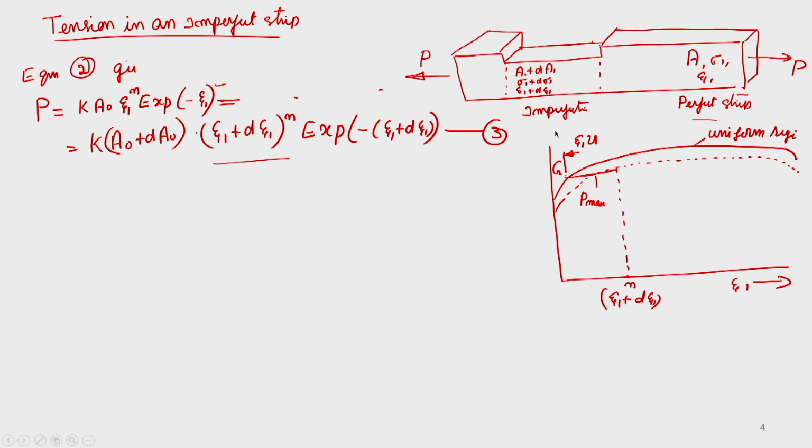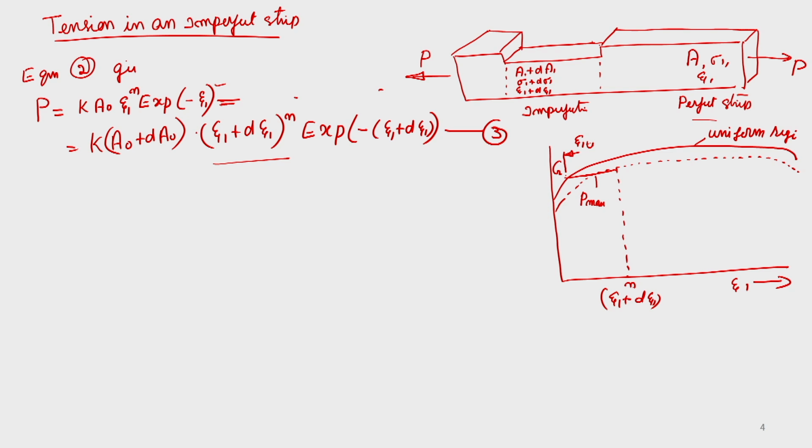Whereas corresponding to that external load, your strain in the uniform region will only be epsilon 1 u. We are just defining it as epsilon 1 u, maybe u should be the suffix. U corresponds to the maximum load. That is the notation generally used.